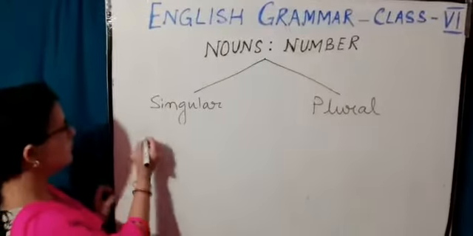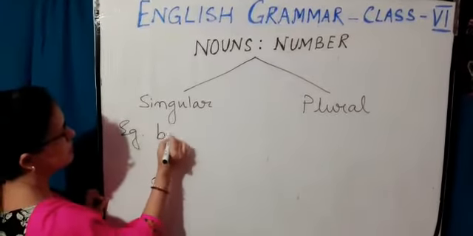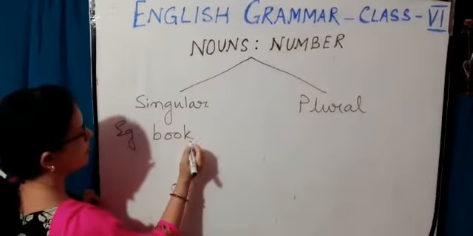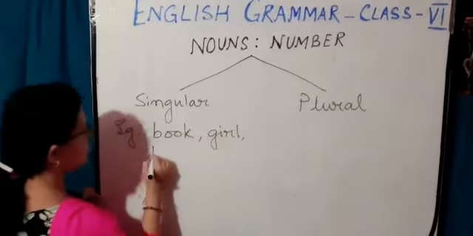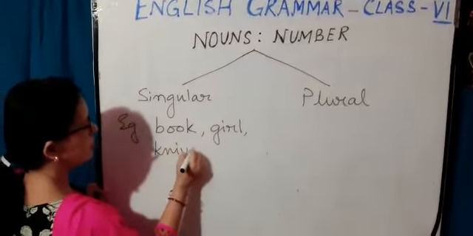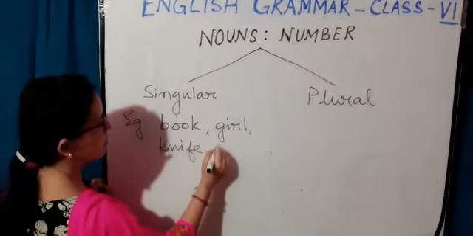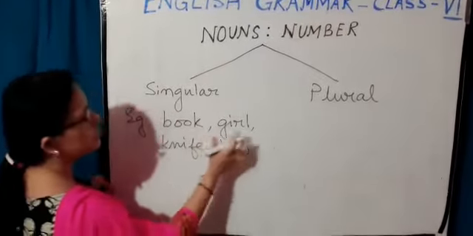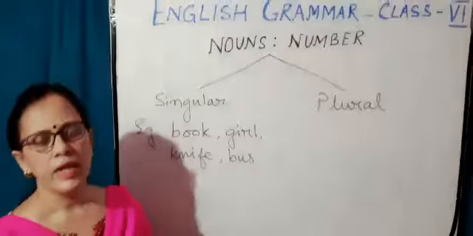For example, we can say book, girl, knife, bus.